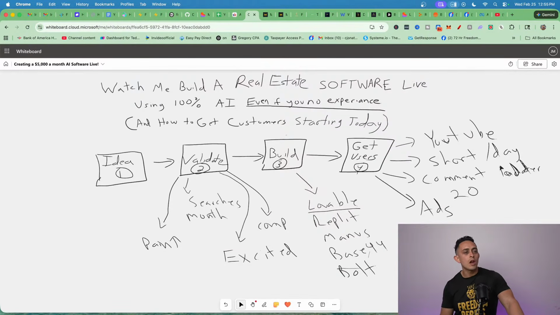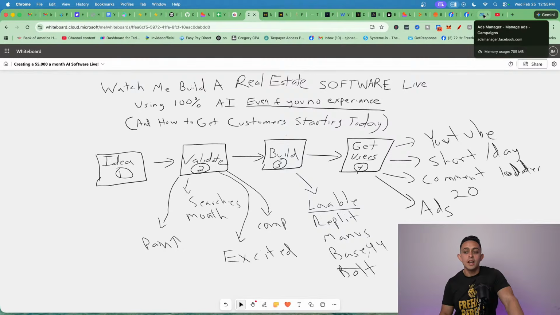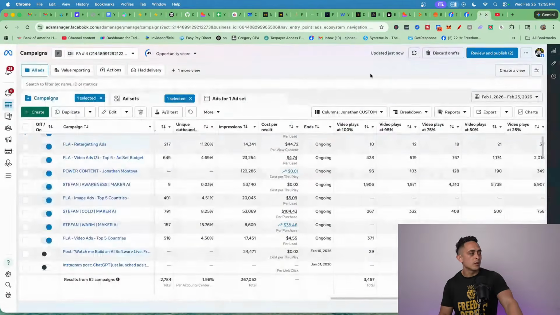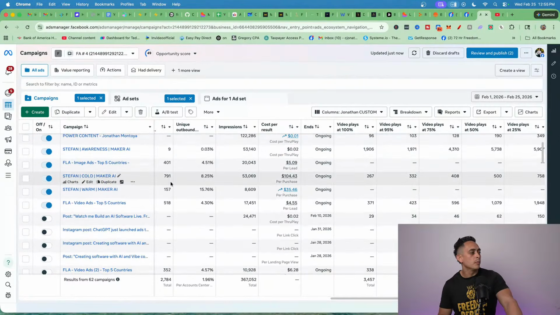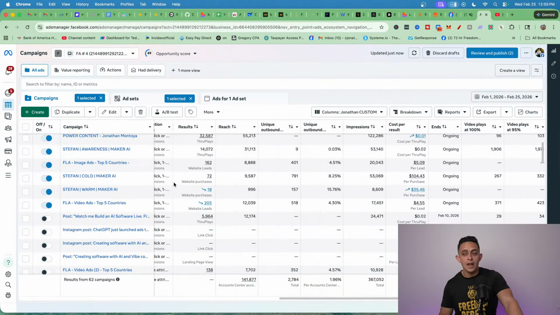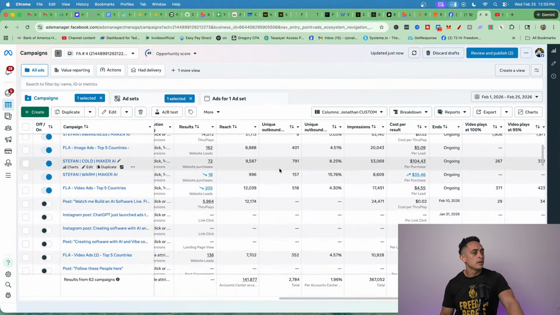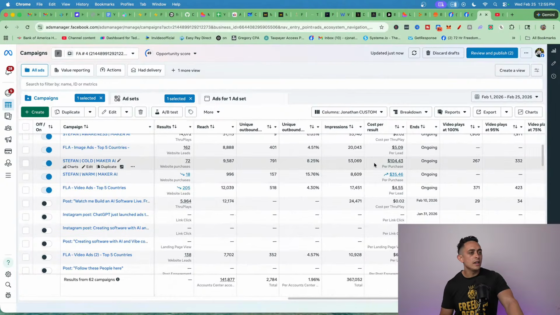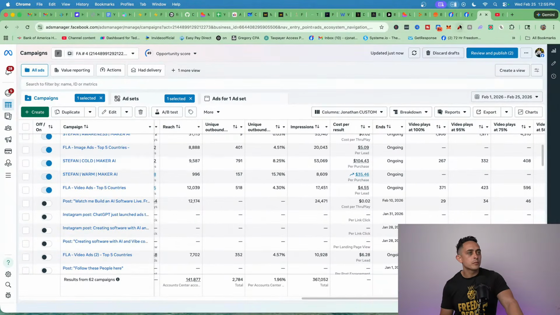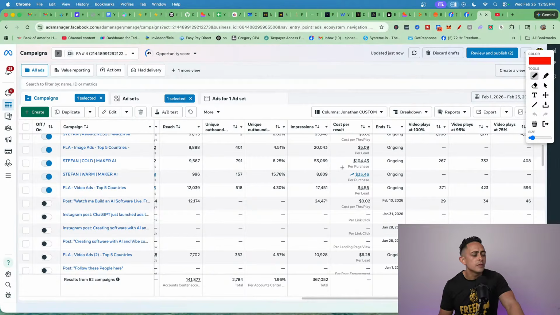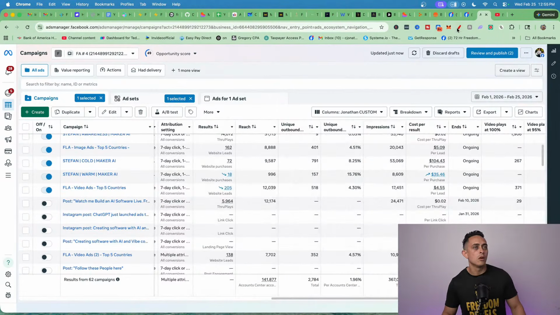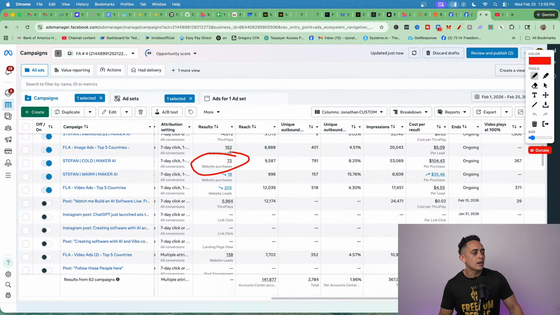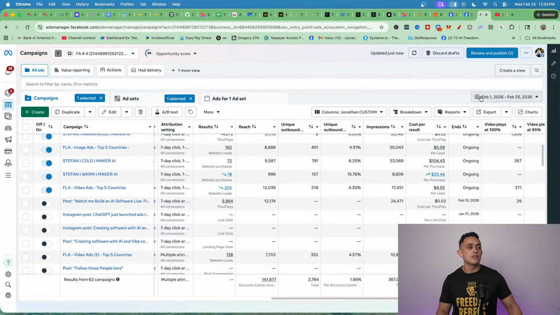But ads, if you have more time than money, or more money than time, then you can run ads, right? Here, let me show you something really cool. These are the ads we're running for Maker AI, which is the software that I just showed you. You can see right here, 72 people buy Maker AI here and 18 people here. So about 100 people have bought Maker AI in just the last few weeks.